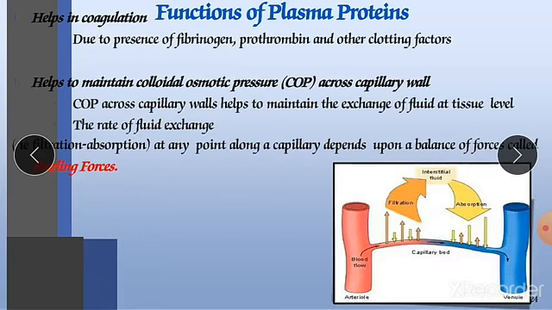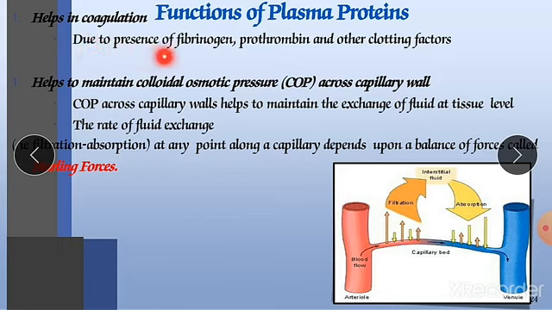Now, functions of plasma proteins. There are several functions that we will discuss one by one. It helps in the coagulation process. It is a major function of our plasma proteins. Without plasma proteins, the coagulation process is just impossible.